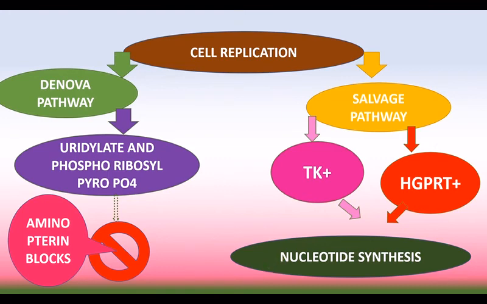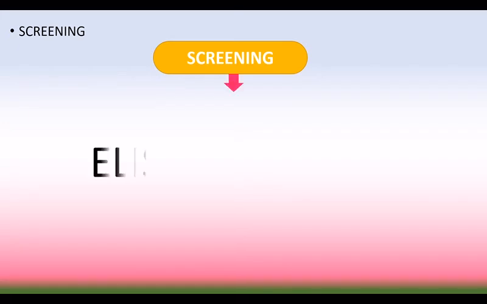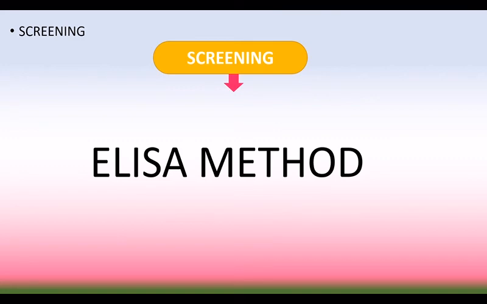And then screening. Because B cell production in vivo is heterogeneous in nature, we have to select the particular antigen that we need. It is immunized in the mice, and we need a particular antibody from that mice, but it is heterogeneous, so we have to select through screening. The screening is done by the ELISA method. This method can be used for selecting the antigen or antibody.